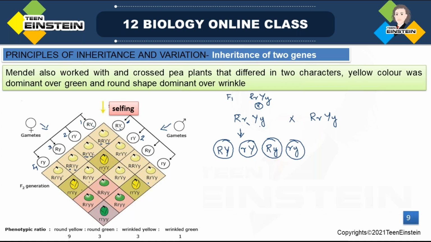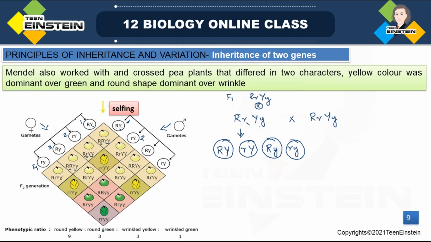While checking the result, Mendel got 3/4 showing yellow seed, and 1/4 showing green seed.